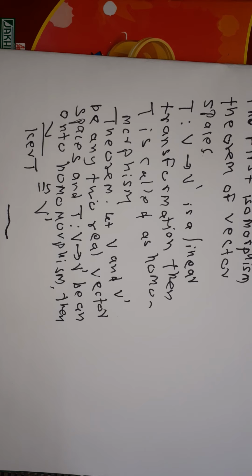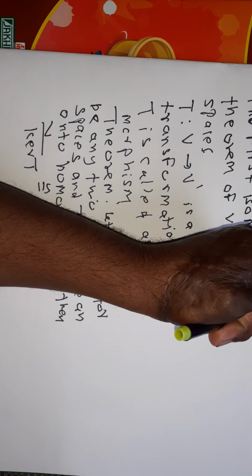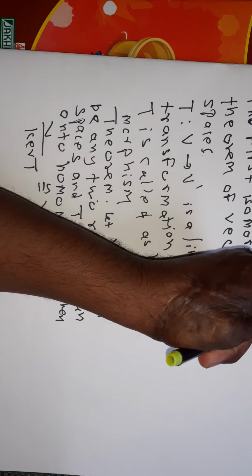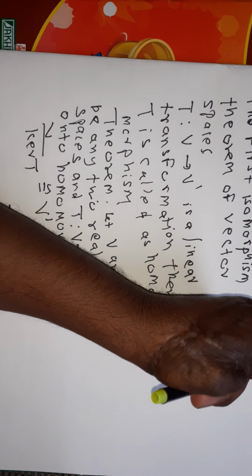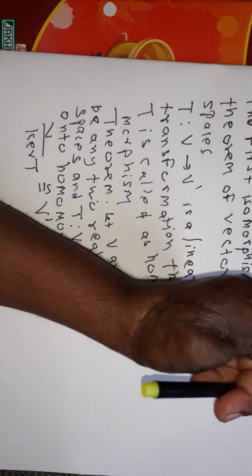Now before proving this theorem, let us revise the concept of kernel of T. Suppose V and V dash are any two real vector spaces, and T from V to V dash is a linear transformation.